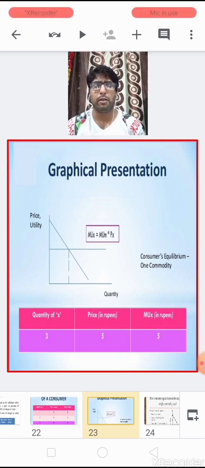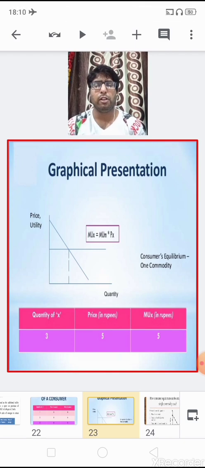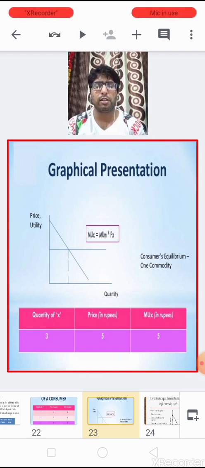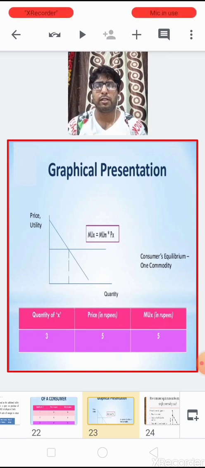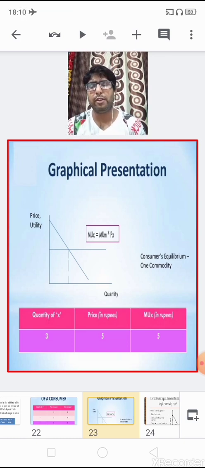When we point out the marginal utility in terms of money, you observe here that the marginal utility curve is going down, and the price is constant, the same at every unit of the commodity.